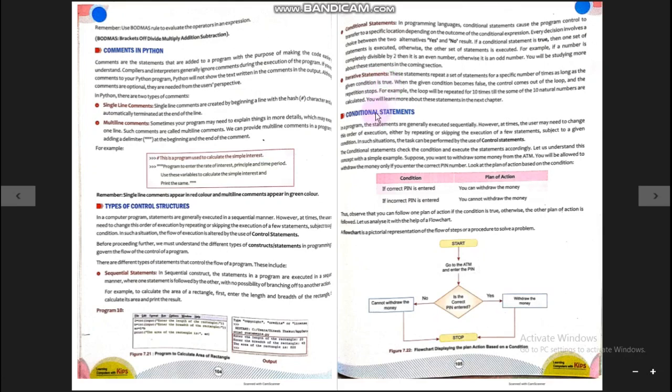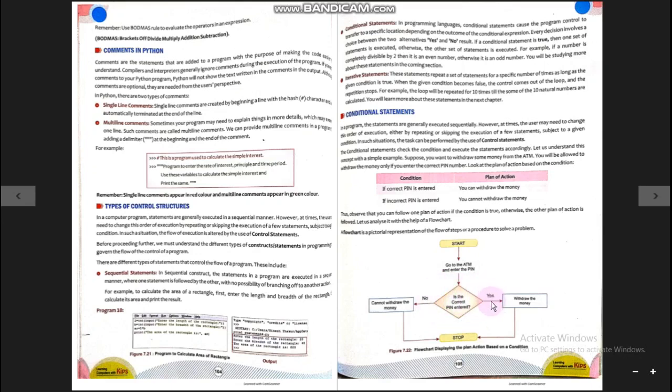So let us know the conditional statements. To understand it better, let us see this flow chart drawn here. Start, go to the ATM and enter the PIN. After the PIN is entered, it is checked whether it is entered correctly or not. There can be two answers: incorrect PIN, correct PIN.